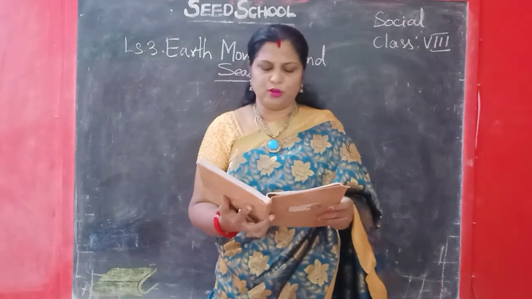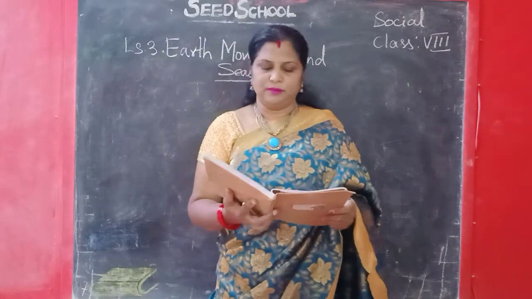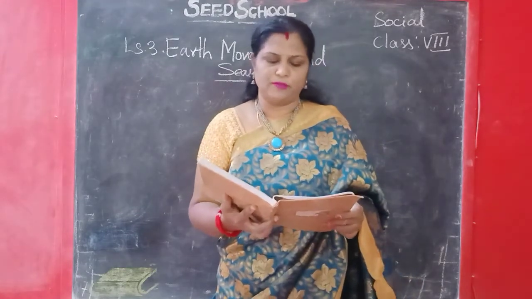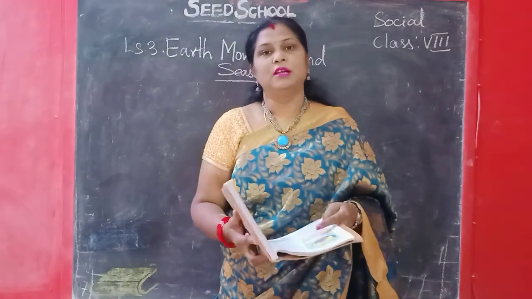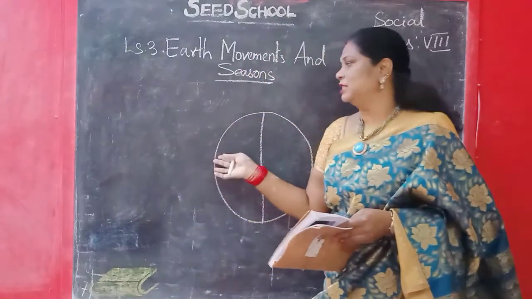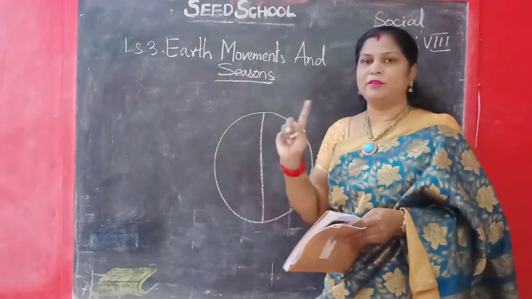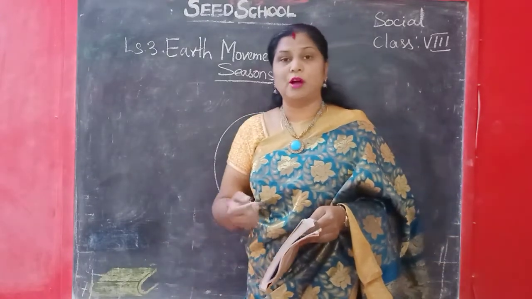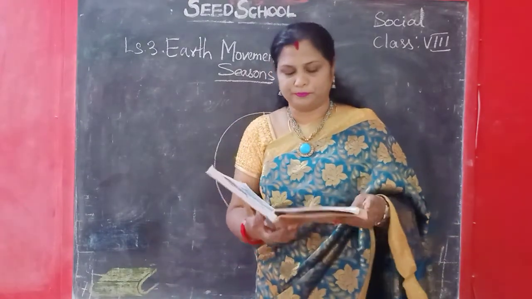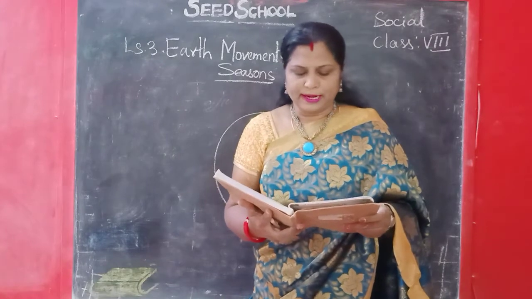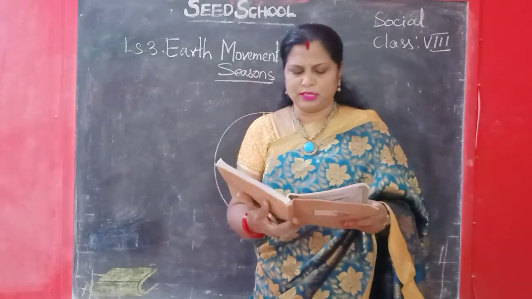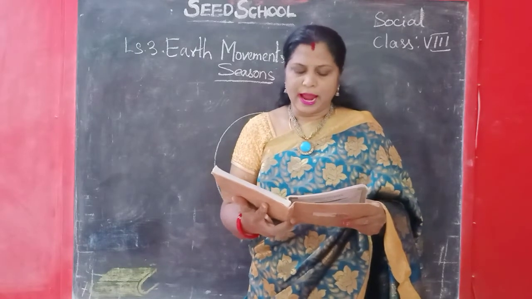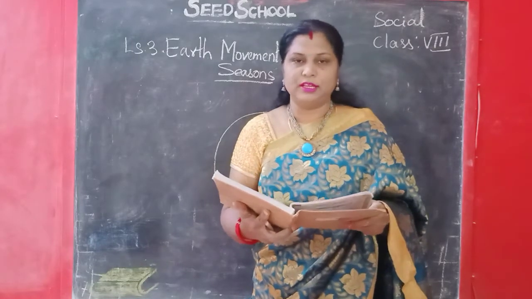This is the length of the year on the Earth. How does this cause the formation of seasons on the Earth? When it takes 365 days to take one revolution, how do the seasons form? Had the Earth just gone around the sun, a place would have had the same seasons throughout the year.